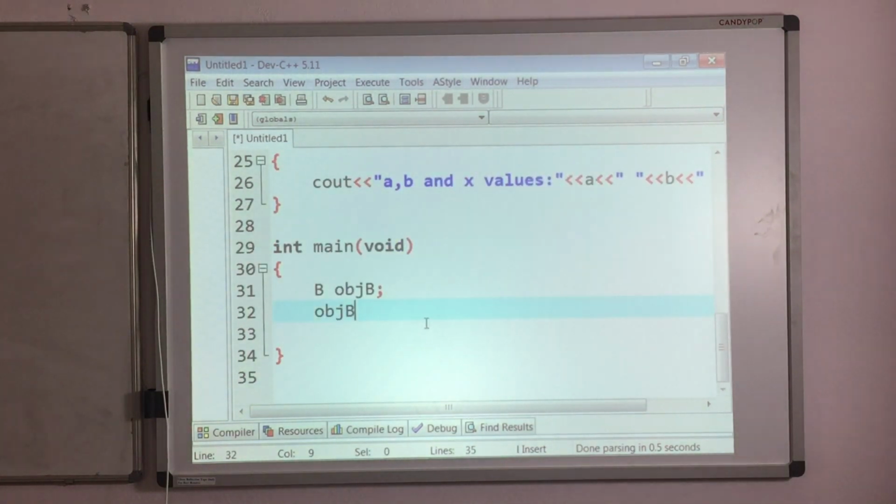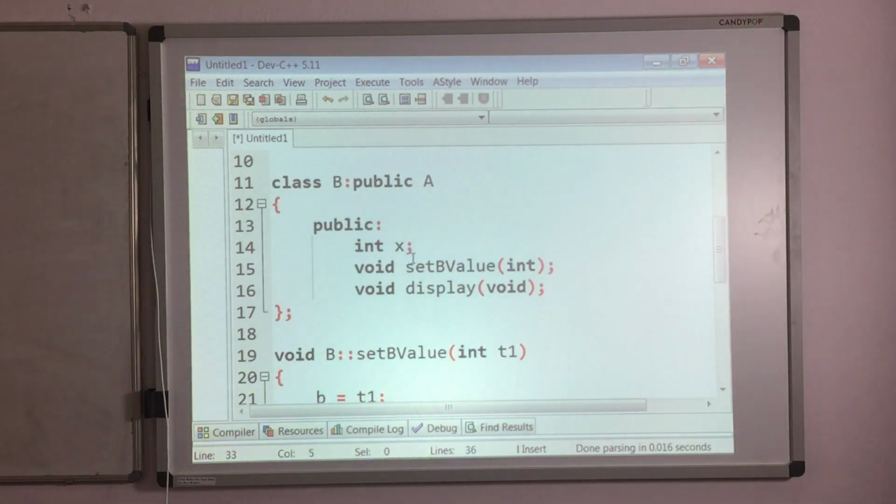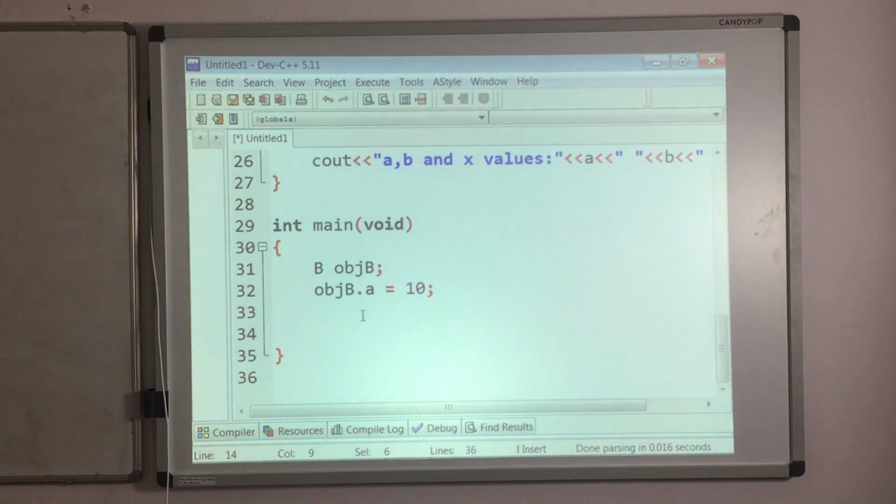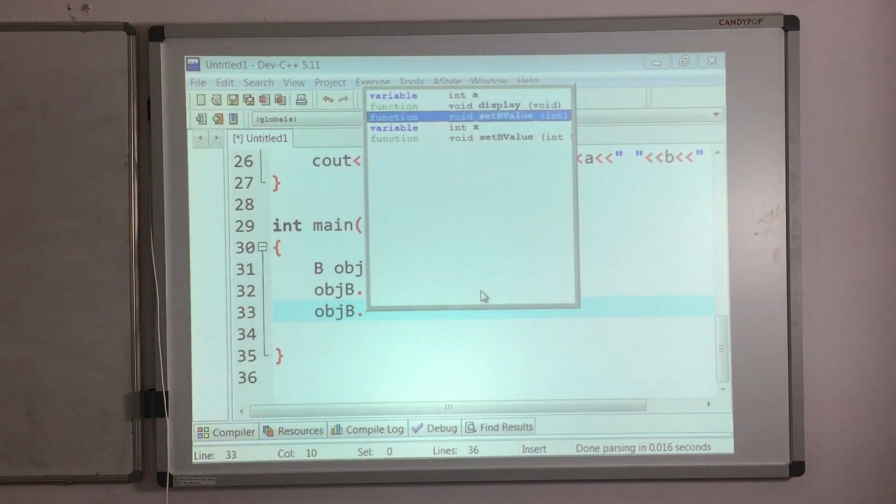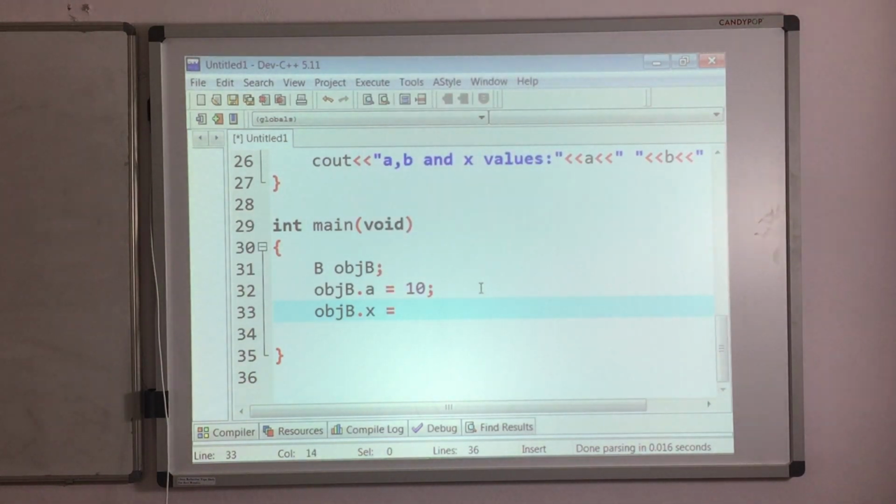So obj B dot A equals, I want to assign some value like 10 to obj B dot A. Then I want to access the public data member from B class, that is X. As it is public, you can access this X outside the class also using the object obj B dot X. I am assigning the value 20.